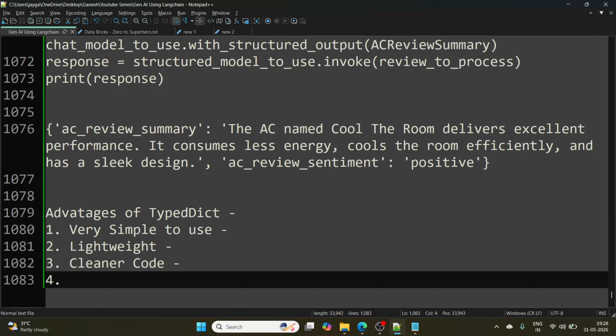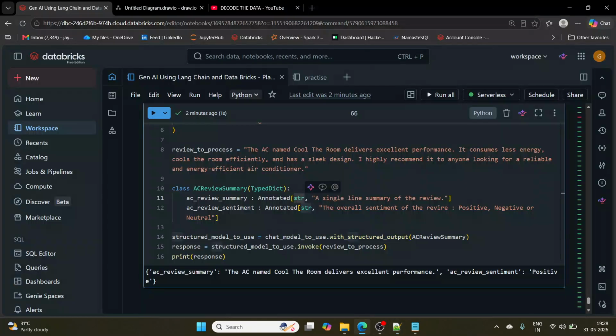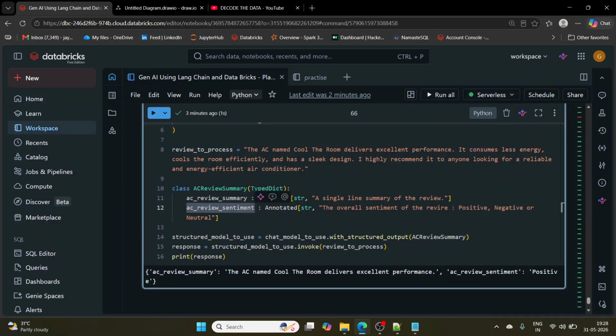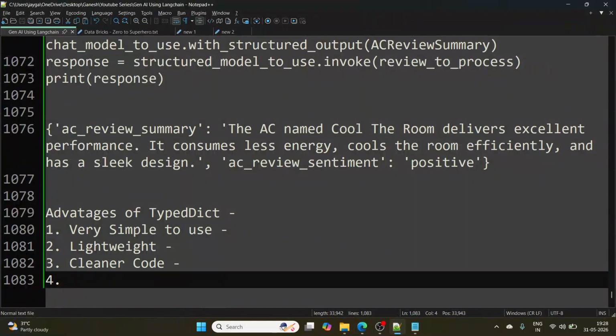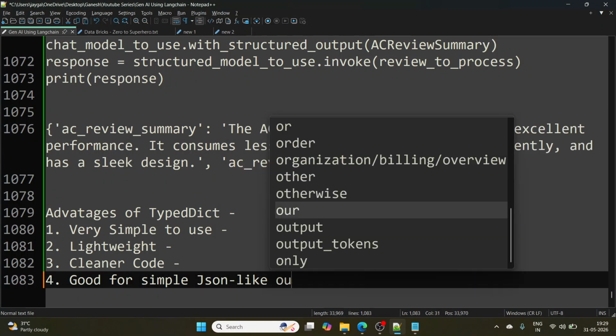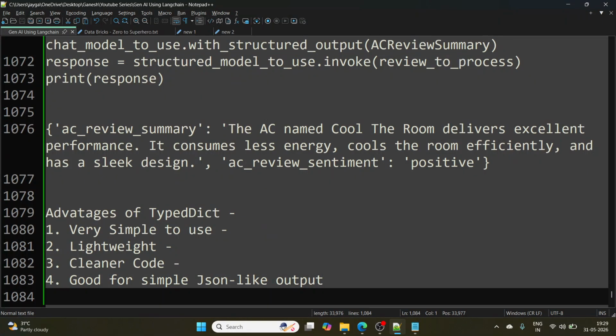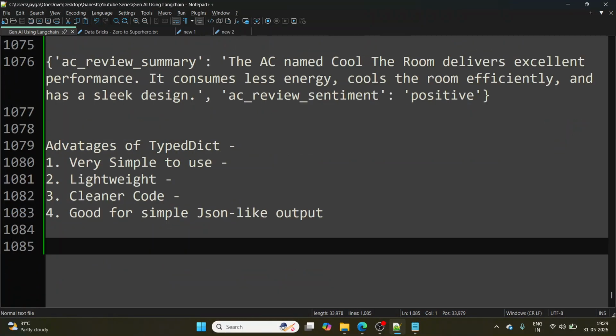And even without annotations, the LLM should be able to understand that I'm looking for a summary of this review, and I'm looking for sentiment. But if I need specific details, I'm able to pass those using annotations. It is good for simple JSON-like output, wherever we are looking for output in, let's say, JSON format. It is good for those use cases.